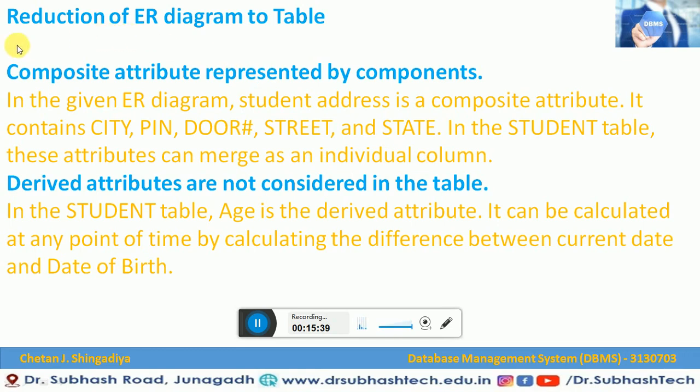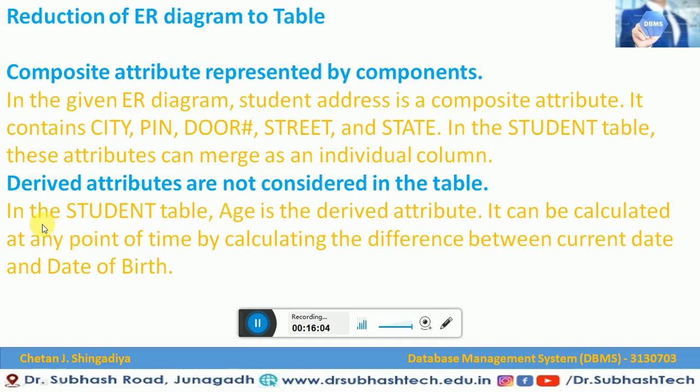So this is called a composite attribute, and it can be represented by n components. Now derived attributes are not considered in the table. What is the next step? The derived attributes are not considered in the table. That means the derived attributes available in an ER diagram are not going to be considered in a particular relation or table.